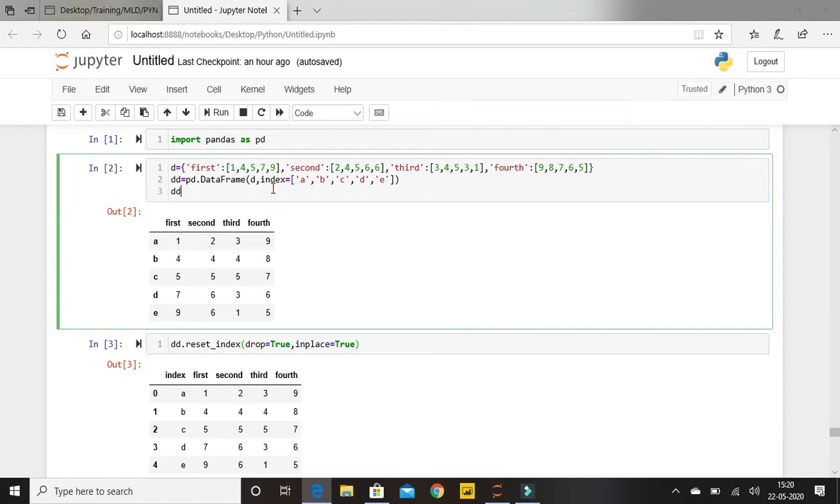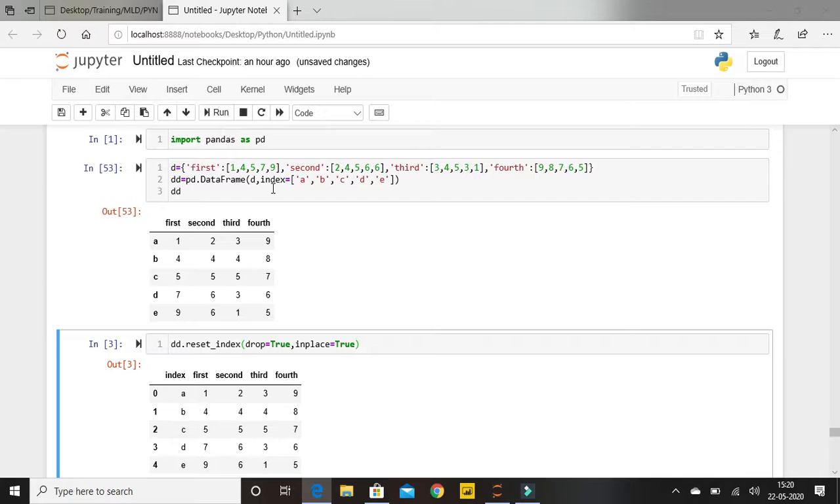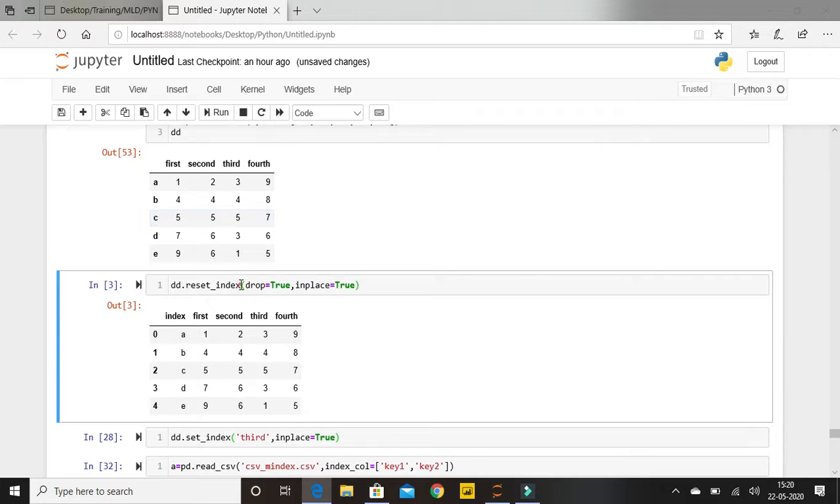So today we'll talk about how to reset and set your indexes, right? For this example DD, I have set my own index, A, B, C, D, E. Now suppose there is a requirement where you need to set your default indexes again, 0, 1, 2, 3, 4. Then what you should do, there is this function called data frame dot reset underscore index.